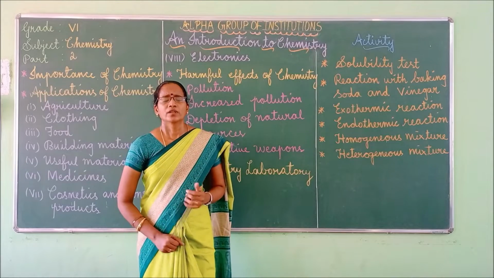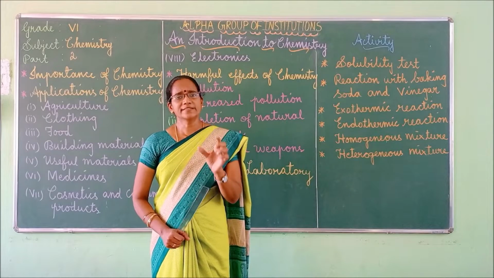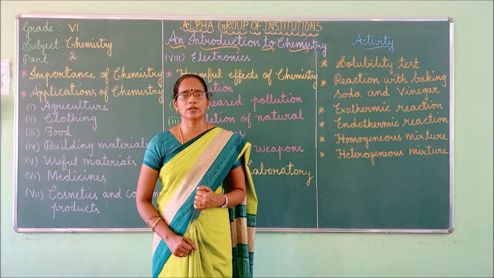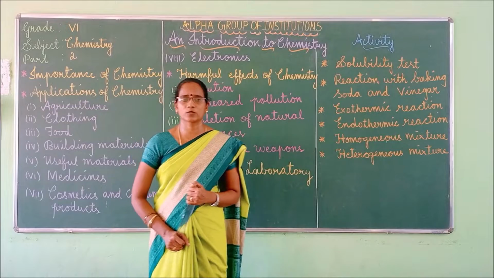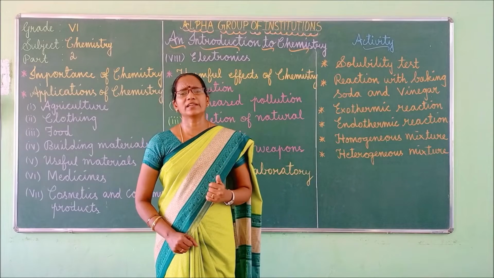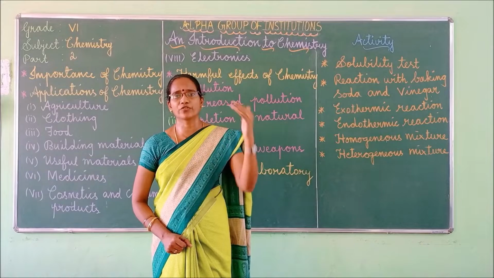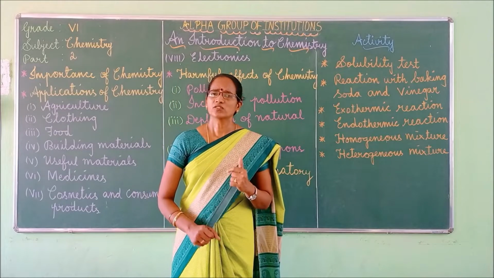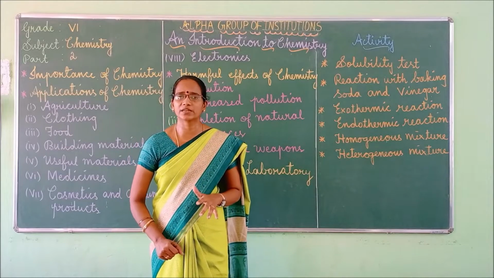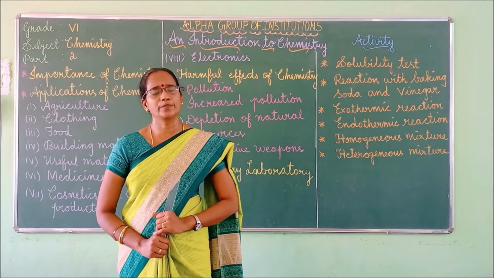What is the reason behind this? The iron pillar is made of a thin film of magnetic oxide of iron on its surface. So this is the main reason. This proves that our Indian metallurgists had enough knowledge of iron and its rusting as far back as 1600 years ago. So what is meant by metallurgist? A metallurgist is a person who deals with the processes and extraction of metal. So this is one example, right?